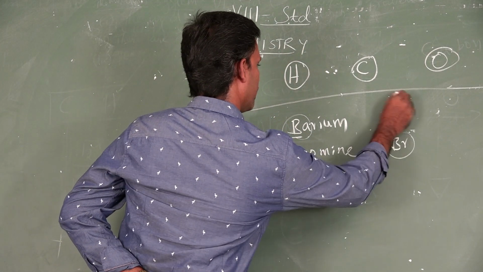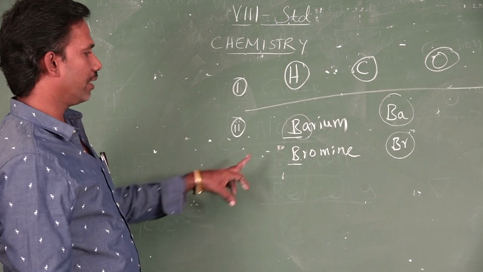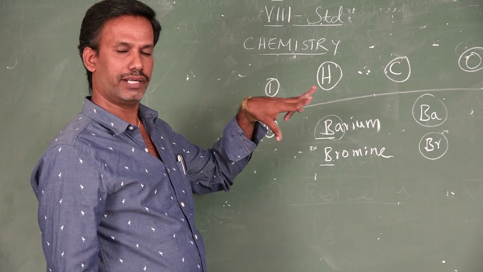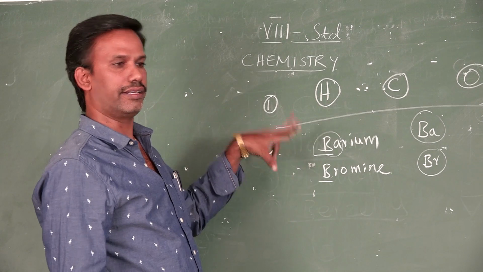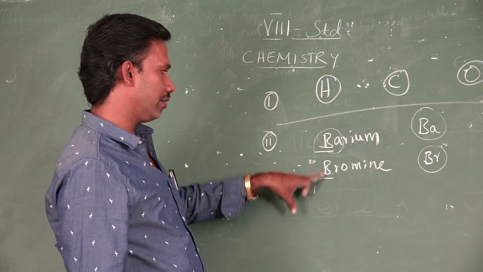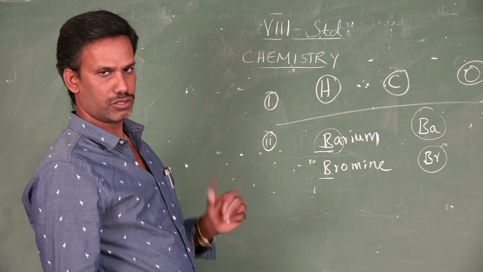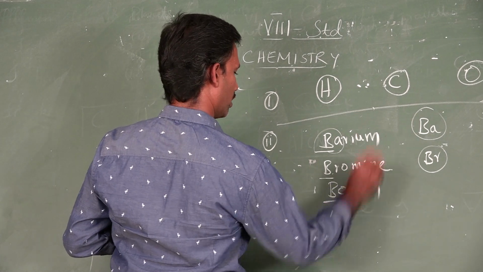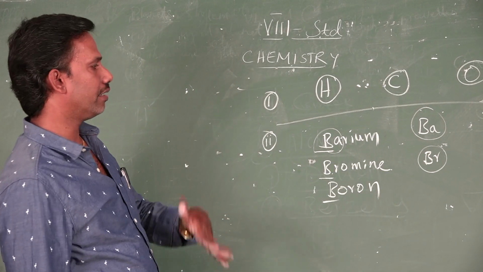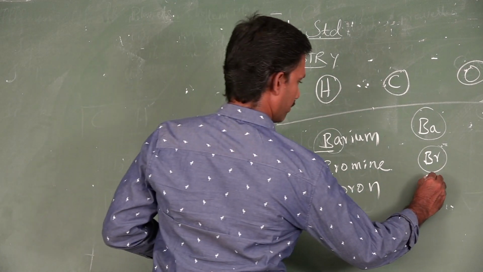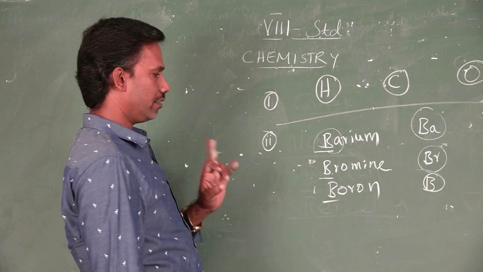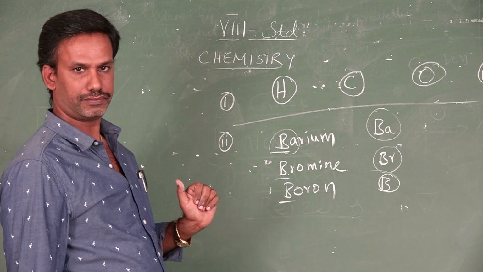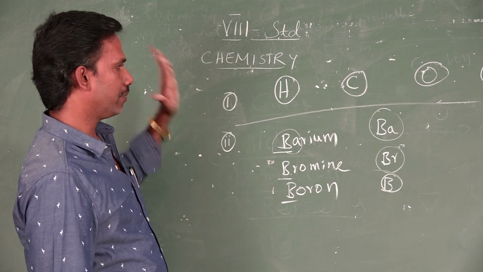So, in order to avoid this confusion, the scientists have given a rule. We can use the second letter if two elements have the same alphabet as the first letter. So for barium and bromine, both have B as the first letter, so we cannot use B for these two. In addition, boron is also there, boron also B. So a lot of confusion. In order to avoid that confusion, they gave the symbol for boron as B alone: B for boron, Br for bromine, Ba for barium. This is point number 2.